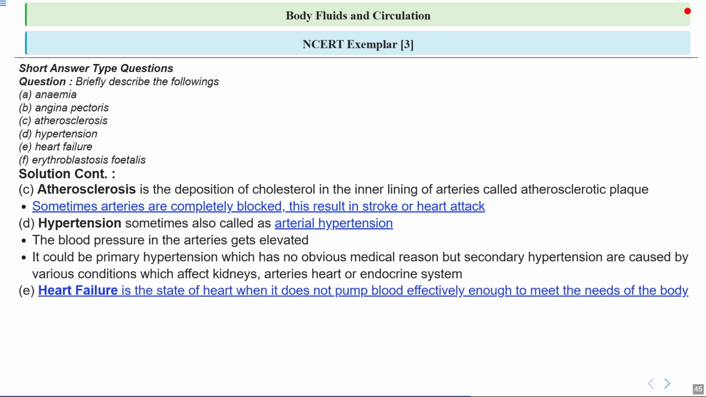Now let's look at heart failure, which is E. This is when the heart can't pump blood well enough to meet the body's needs. Imagine the heart as a pump that isn't strong enough to push water through all the pipes in a building. Some areas won't get enough water, or in this case, blood. So we will continue the answer.